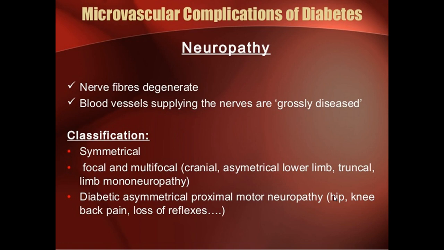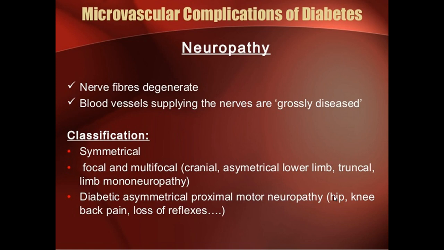The presenting features can be the loss of sensations, or paresthesias, burning sensation, tingling sensation, pain, severe pain. This can present as nerve damage, as foot drop, wrist drop.